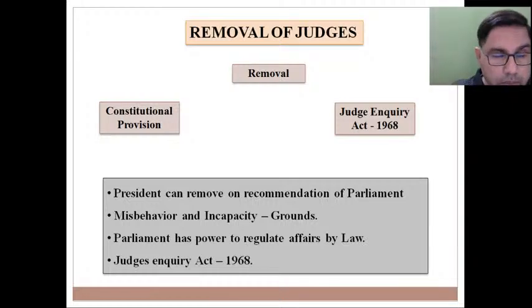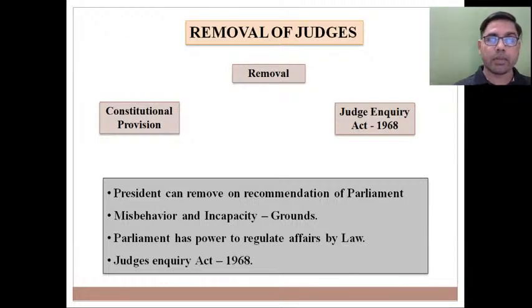कॉन्स्टिट्यूशन में ग्राउंड्स के बारे में बताया गया है कि ग्राउंड्स कैन बी proved misbehaviour and incapacity, बट हाउ टू एस्टैब्लिश proved misbehaviour and incapacity? With regard to that, Constitution of India is authorizing Union Parliament to provide procedure for removal of judges of Supreme Court, and mind it, this procedure for removal of judges of Supreme Court and High Court both are same.